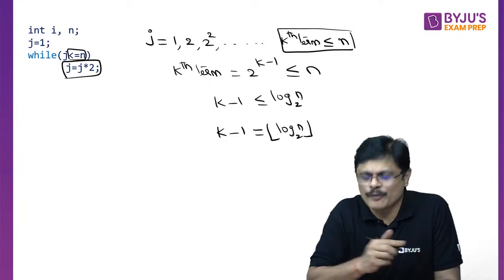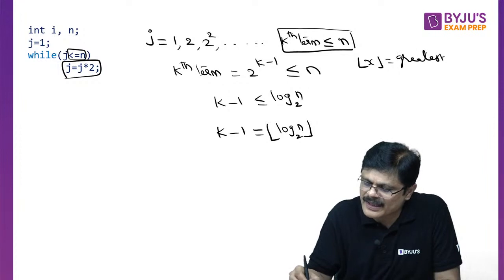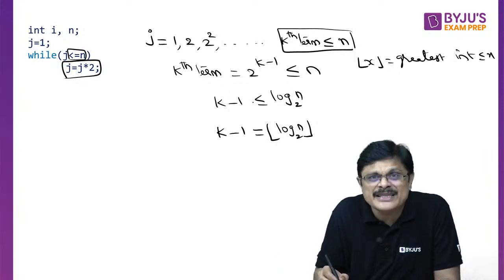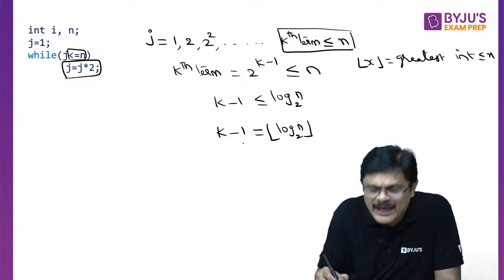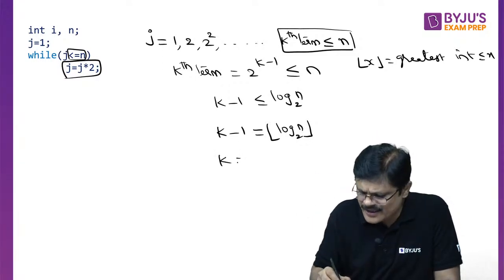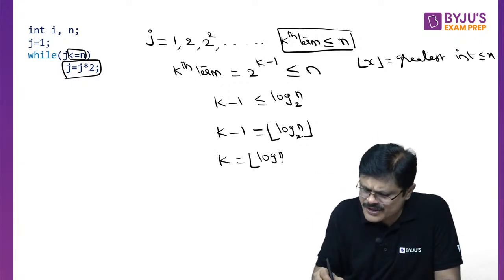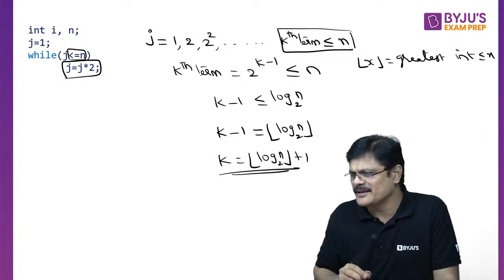What is floor of x? The greatest integer less than or equal to this. So this k minus 1 is the greatest integer which is less than or equal to log n to the base 2. So k minus 1 should be floor of log n to the base 2. So what is k? It is floor of log n to the base 2 plus 1, my dear friends. So this is the correct, perfect answer.